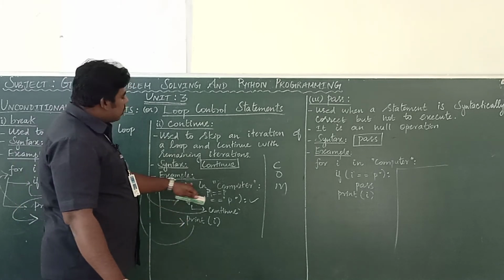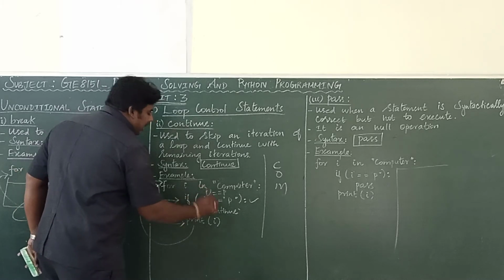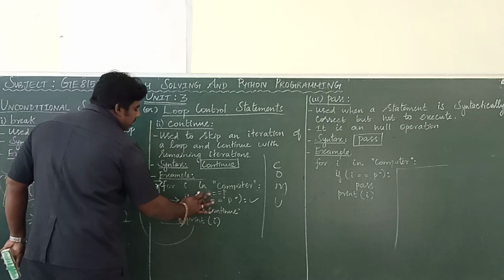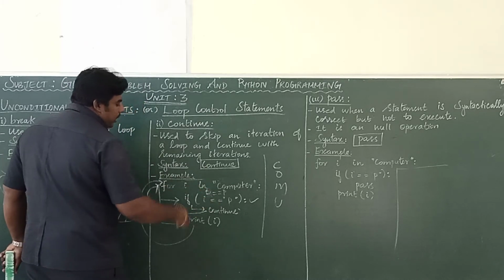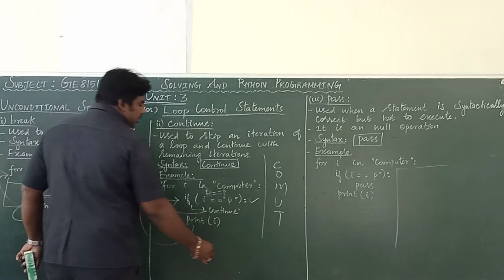So again, now what's the I value? U. U equal to P, condition false. So it will print U. The next iteration, T. T equal to P, condition false. So it will be printed. The next iteration, E.